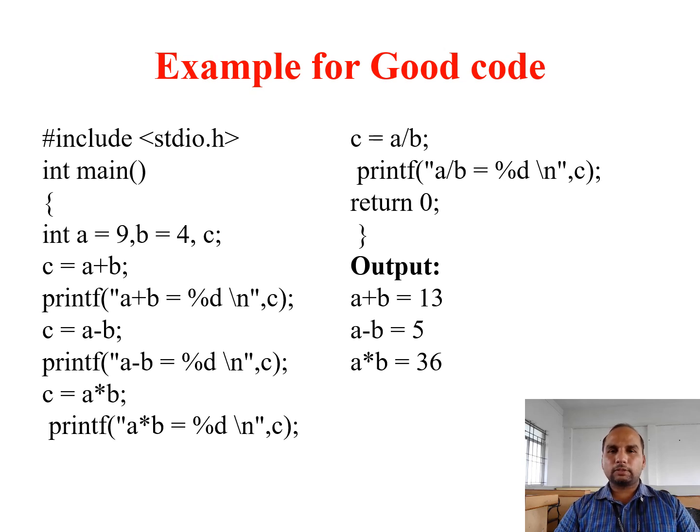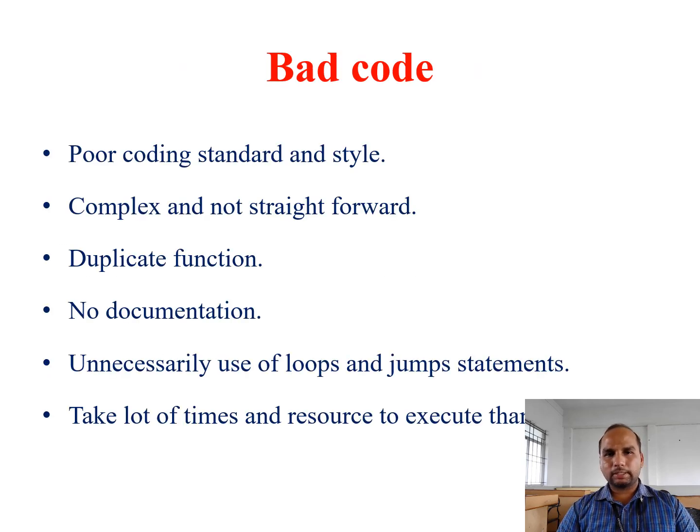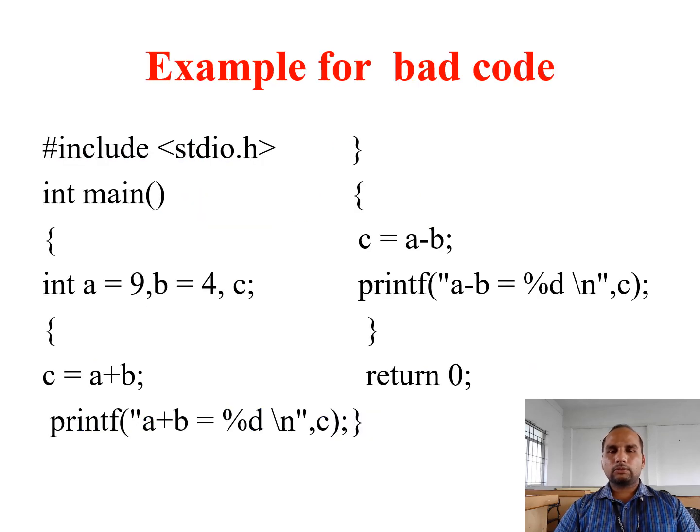Okay, for example, we go for the bad code. Bad code means we can simply say that it is a poor code. In that poor code the standard format is not there, the style format is not there. Duplicate functions are executed, no documentation, looping statements and jumping statements are unnecessarily executed, it takes a lot of time to execute, and if you have to modify it, it takes a lot of time and more memory is used. That type is called bad code.